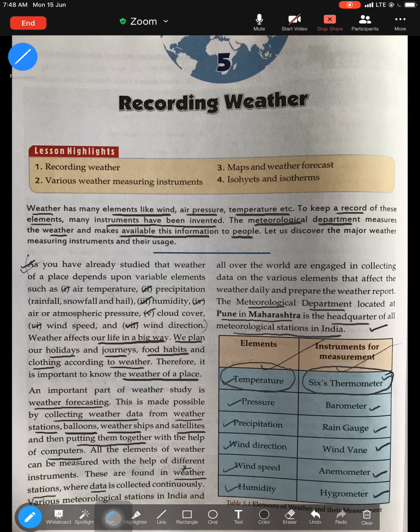I hope you've understood why recording weather is important. What is weather forecasting? How is weather forecasting done? Which is the place where all the instruments and data are collected for weather, that is the weather station, and which is the headquarters of all the meteorological stations in India, that is Pune in Maharashtra.